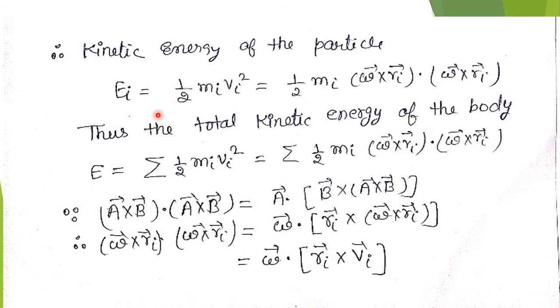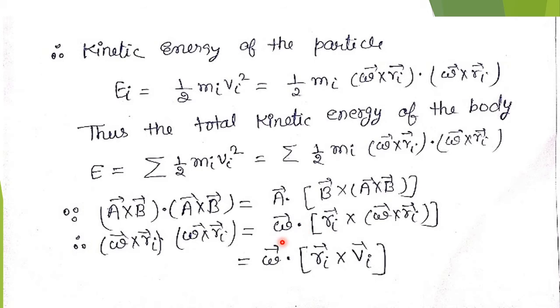For the total kinetic energy of the body, we will take the summation of this kinetic energy. So total kinetic energy E equals half summation mi Vi square, that is half mi omega cross Ri dot omega cross Ri. Now we will use the vector identity A cross B dot A cross B. Then what is its solution? A dot B cross A cross B. So putting this vector identity in this, we get omega dot Ri cross omega cross Ri.